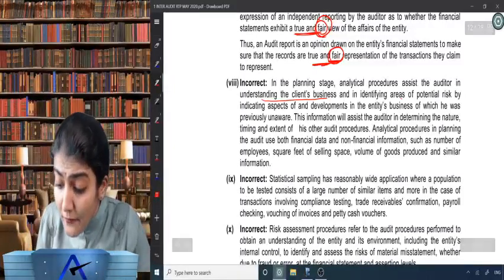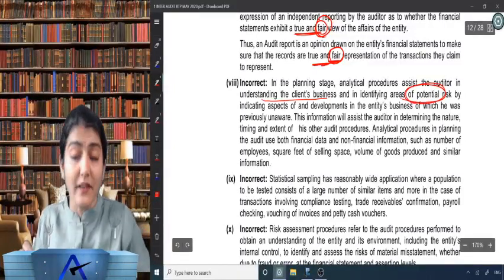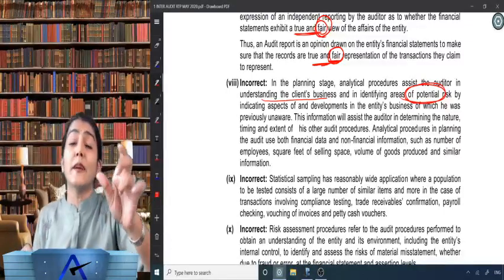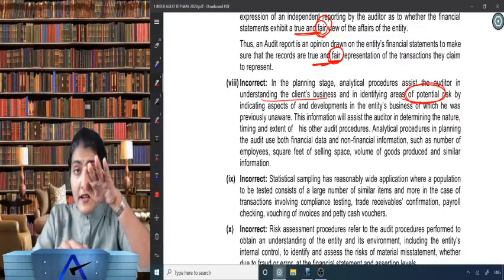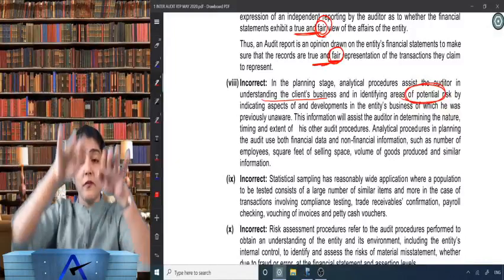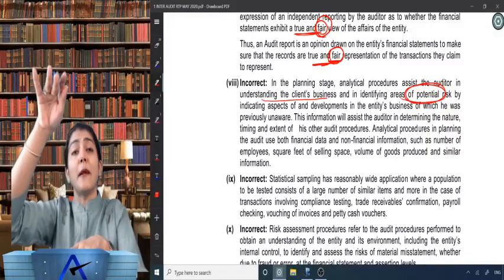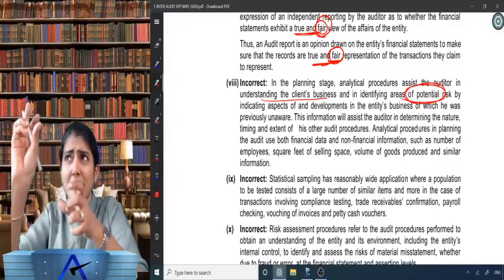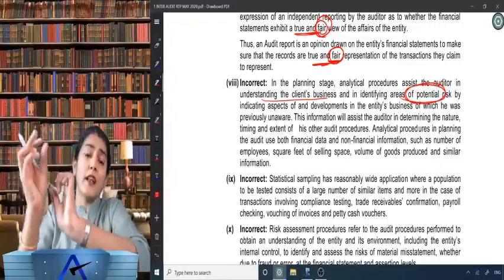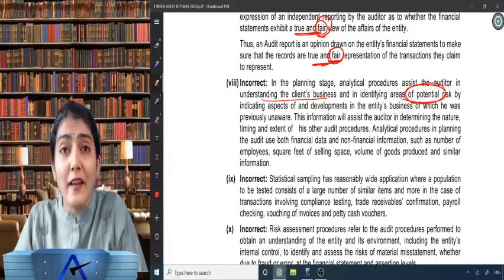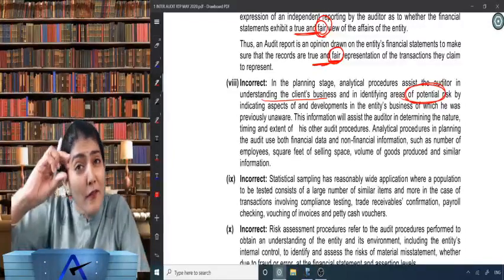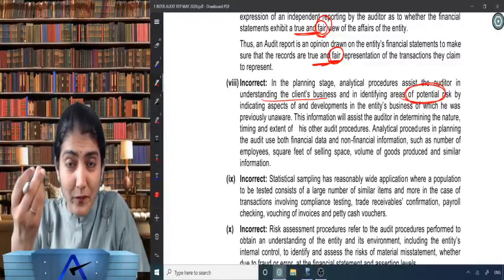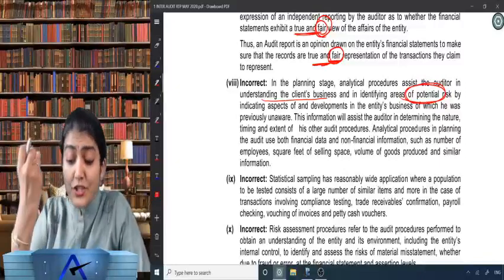In identifying areas of potential risk, that is RMM, risk of material misstatement, a significant increase in sales as compared to the previous year, or a significant increase in depreciation as compared to the previous year, auditors say maybe there is a chance of fraud and error. We are not saying that there is a fraud and error. What we are saying is there is a potential risk.